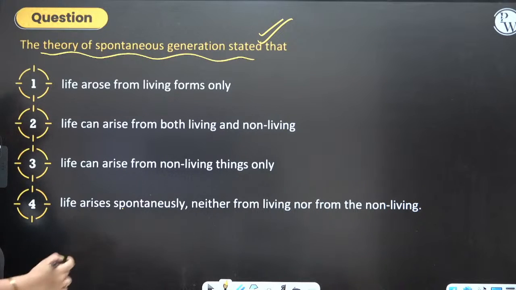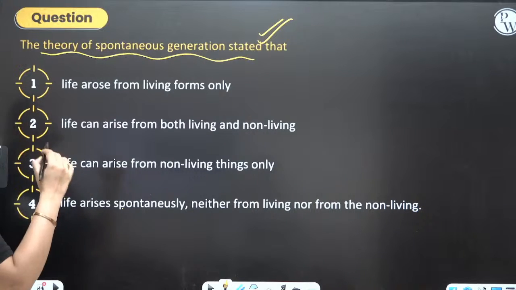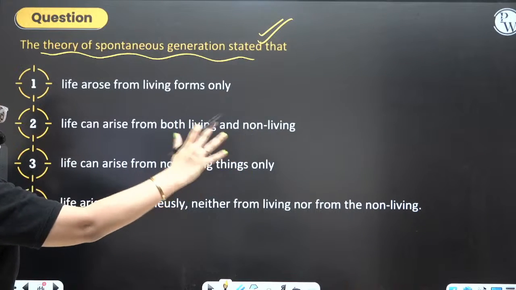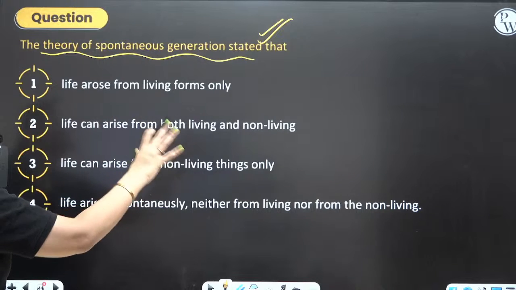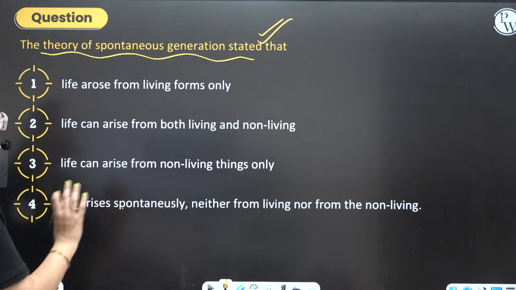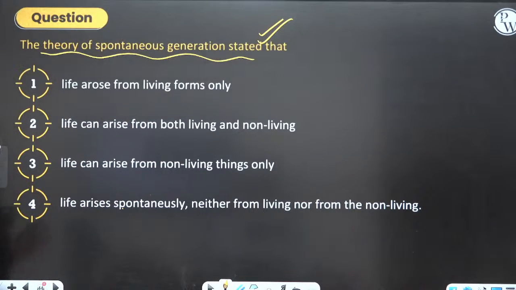Now tell me. The theory of spontaneous generation stated that life arose from the living forms only. Life arises from the living and non-living. Life arises from non-living things only. Life arises spontaneously, neither from living nor from non-living. Come on. Let's see who gives the answer first.